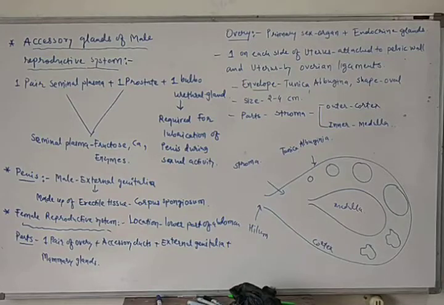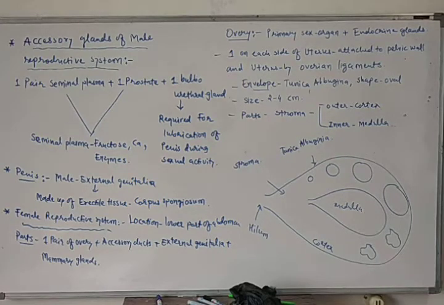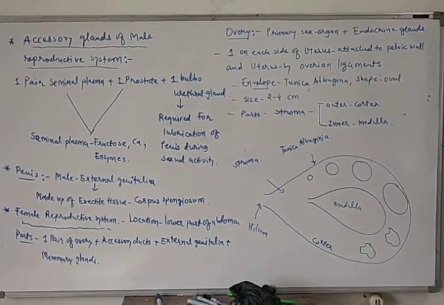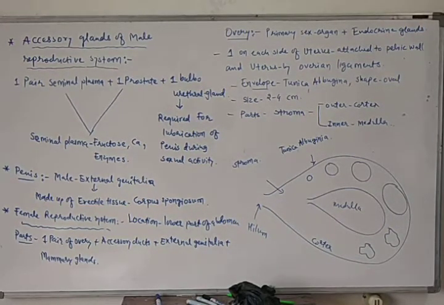Hello students, in the previous video we started to learn chapter 3, and we said that the male reproductive system is made up of testes, accessory ducts, accessory glands and penis. These are the four components of the male reproductive system: one pair of testes, accessory ducts, accessory glands and male external genitalia. In the previous video we covered testes and accessory ducts.